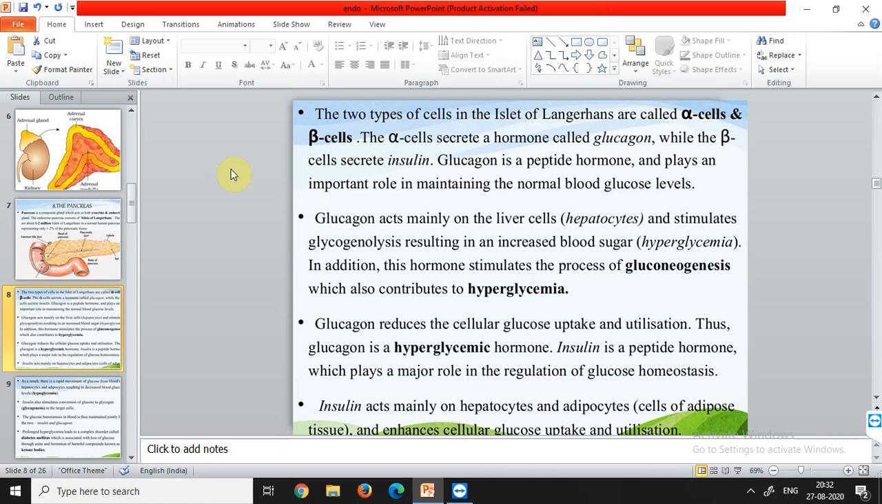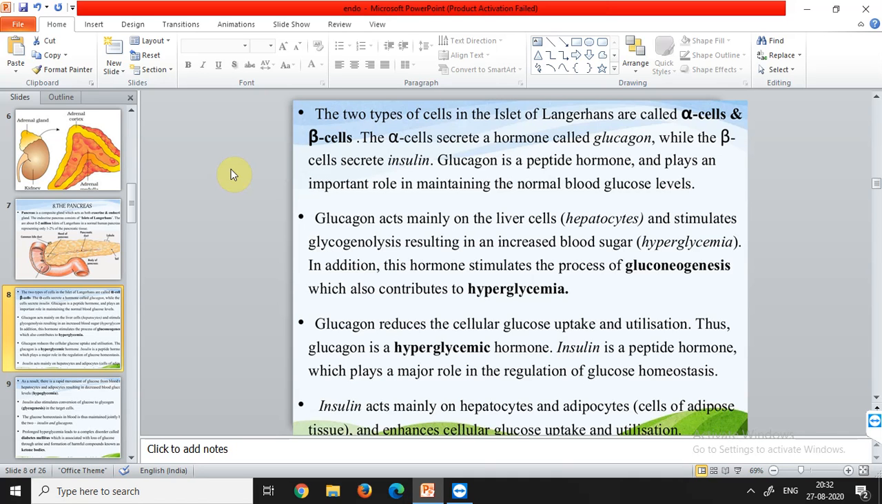Glucagon acts mainly on the liver cells. What are the liver cells called? The hepatocytes. So glucagon mainly acts on liver cells and stimulates glycogenolysis. Glycogenolysis means the breakdown of glycogen, and the glycogen breaks down and is converted into glucose.